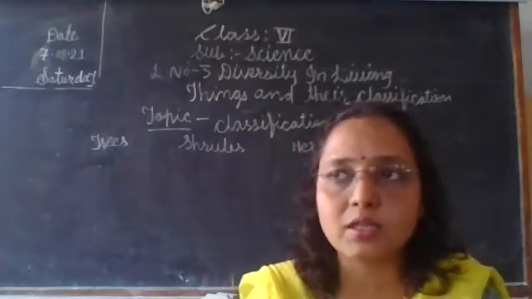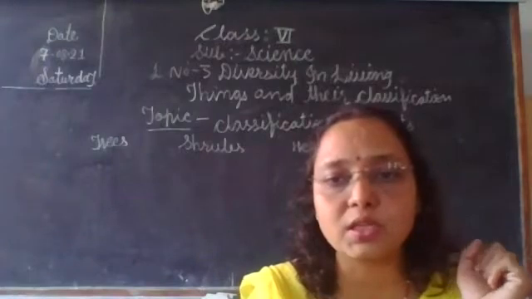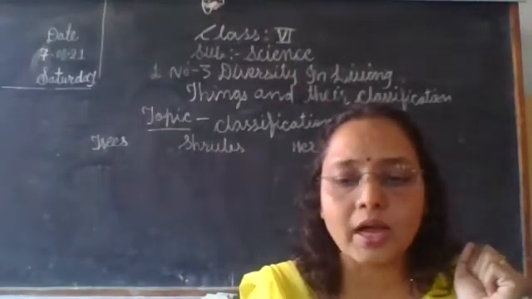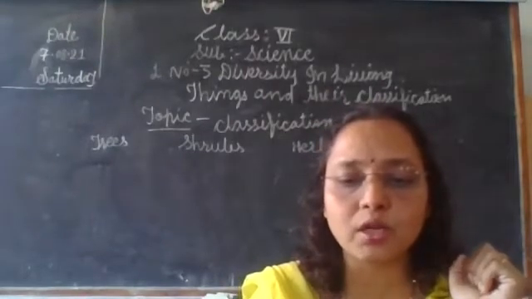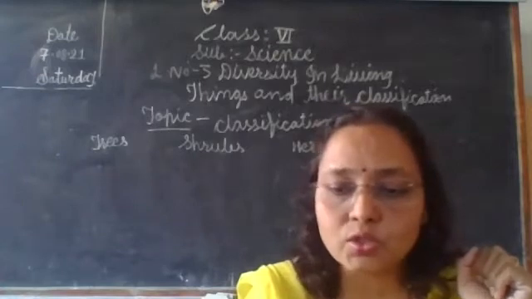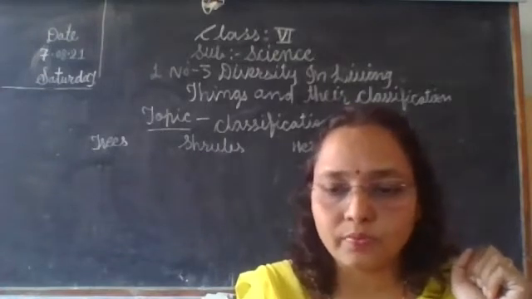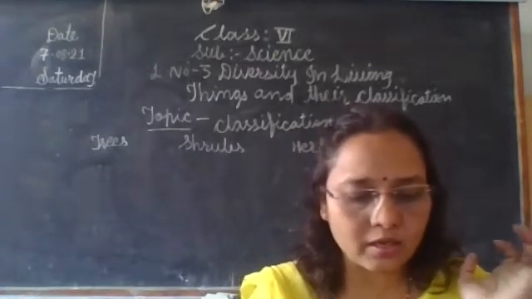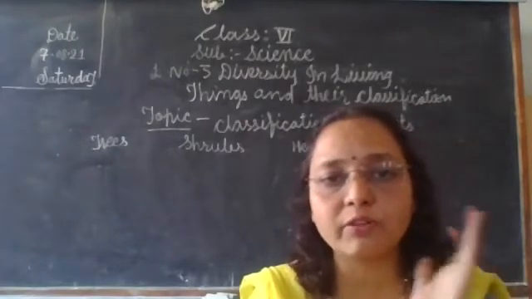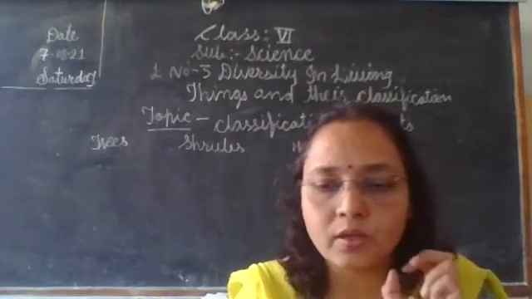Hibiscus means jaswandi. They give out branches very close to the ground. Tree branches are some height above the ground. It's a basic difference between trees and shrubs.